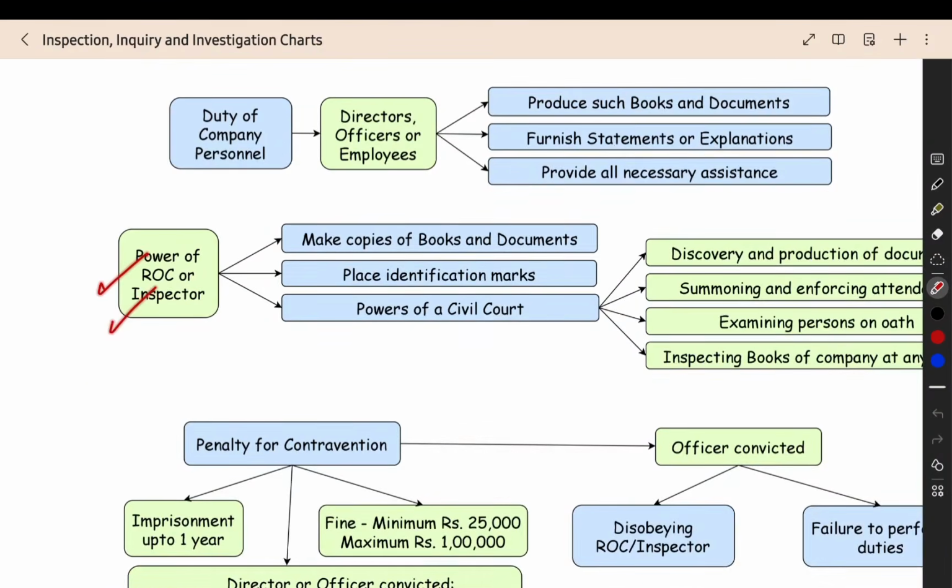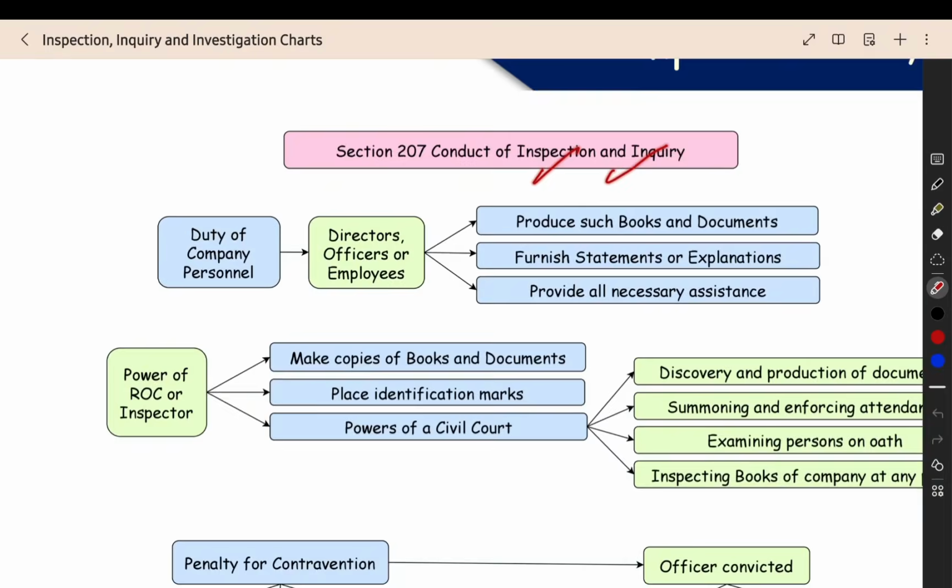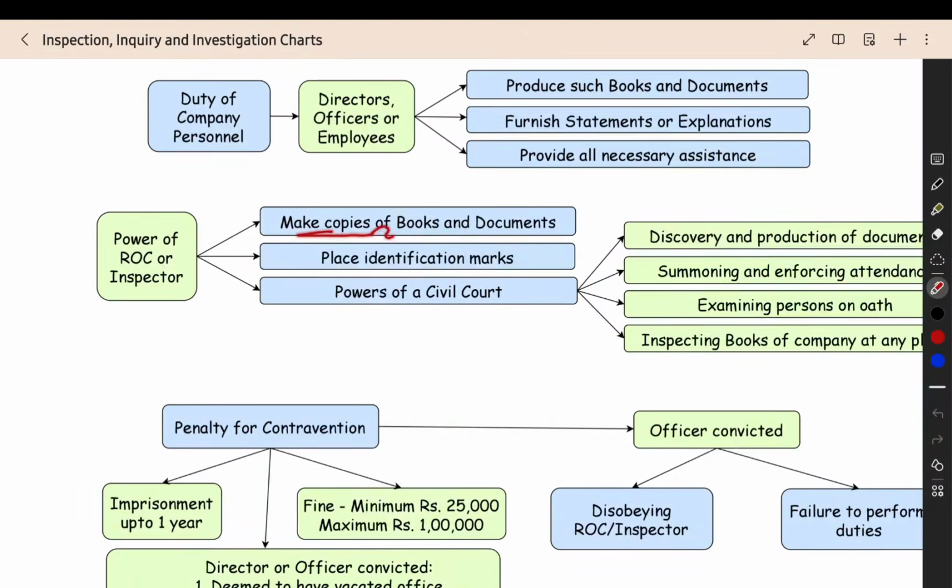Then the ROC or inspector will conduct the inspection or inquiry. What will they do? They can make copies of the books or documents, and they will retain them and take them to their office. They can place identification marks, some kind of sticky note or identification mark, on the books and documents. Then they also have the powers of a civil court.